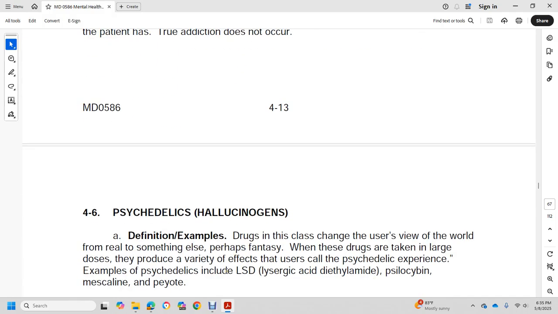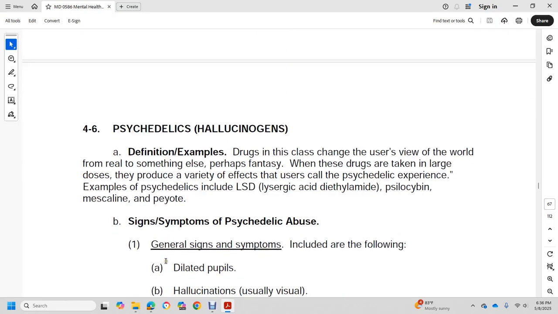Psychedelics and hallucinogens. Drugs in this class change the user's view of the world to realize something else, perhaps fantasy. When these drugs are taken in large doses, they produce a variety of effects, called psychedelic experiences. Psychedelics include LSD, lysergic acid diethylamide, psilocybin, mescaline, and peyote.